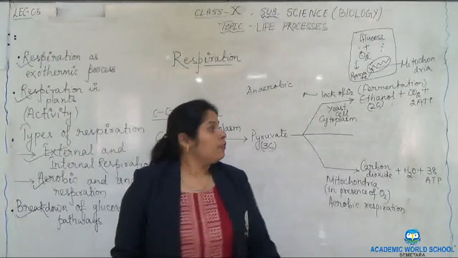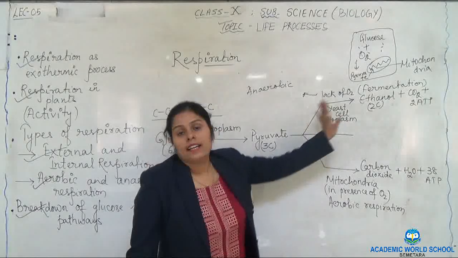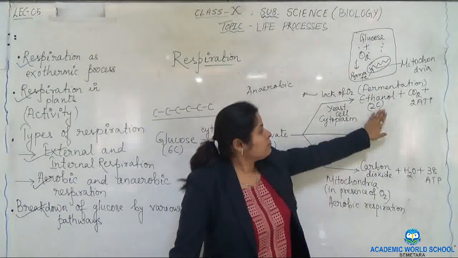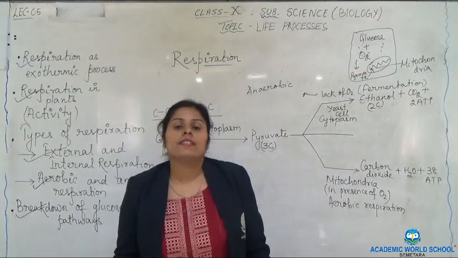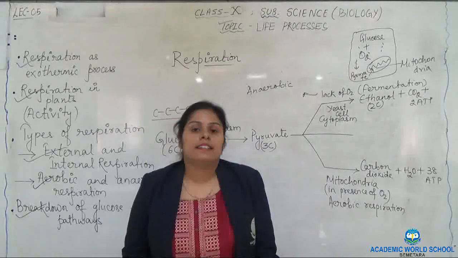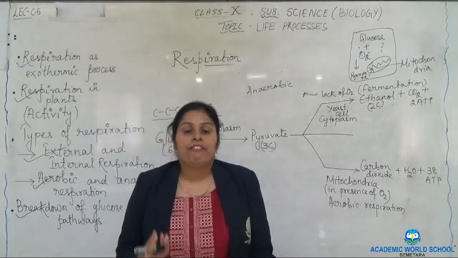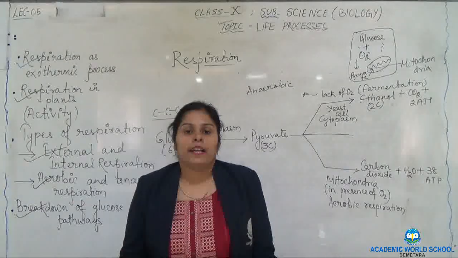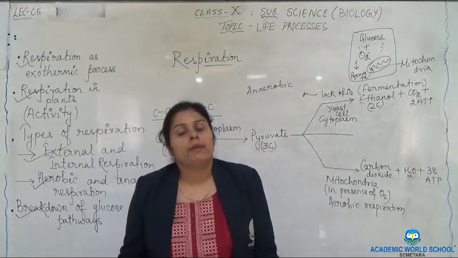What happens when we add yeast cells and this anaerobic respiration or fermentation takes place? A large amount of carbon dioxide is produced. This carbon dioxide production makes the bakery items puffy and spongy. You may find many pores in bread or any other cake kind of bakery items.